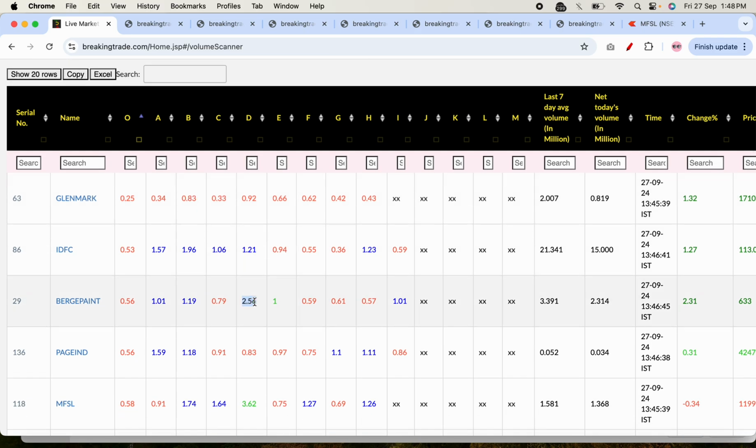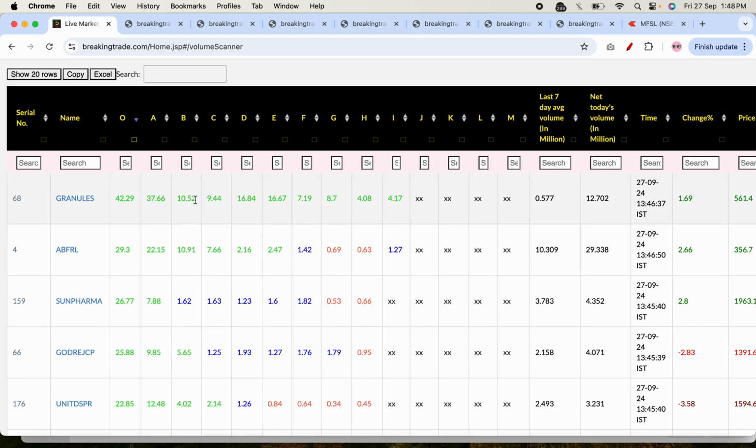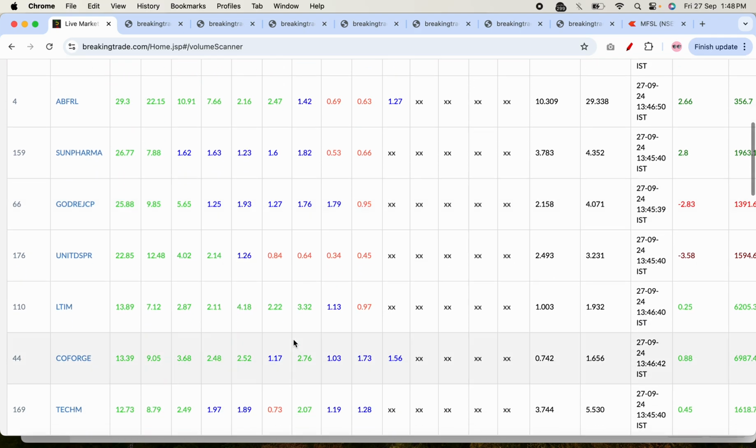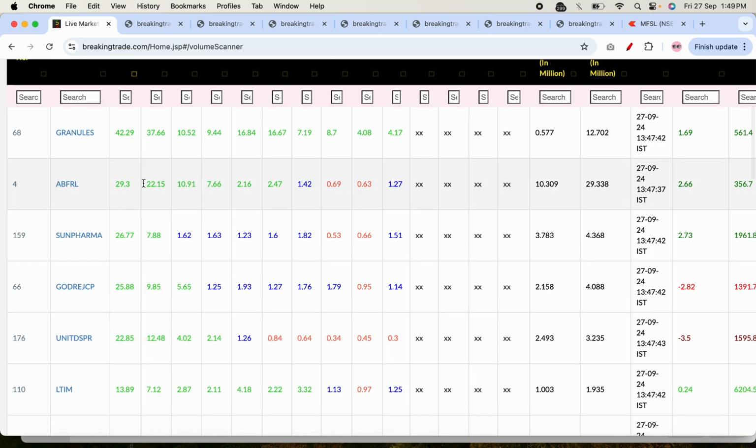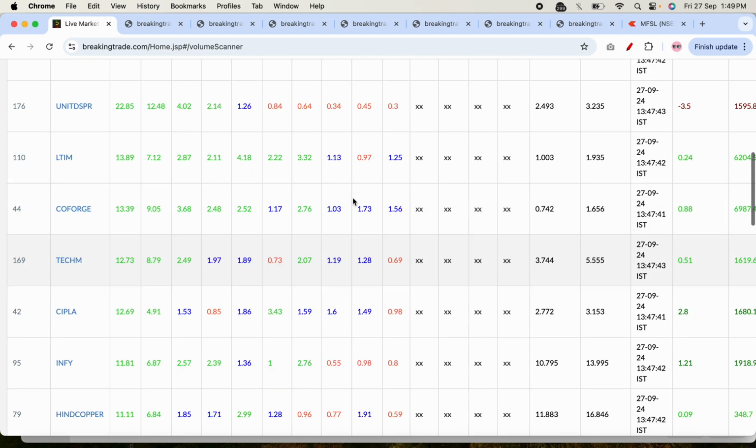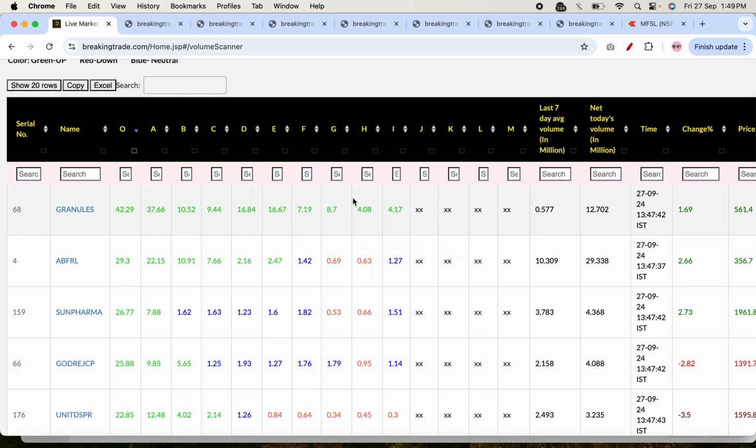If you just want to scan it quickly with your naked eyes, the green part tells you there is an increase in volume, and the blue part is neutral, near about 1, 1.5, less than 2. So green means volume is increasing quite a bit, blue means it's constant compared to the last 7 days, and red means volume has decreased.